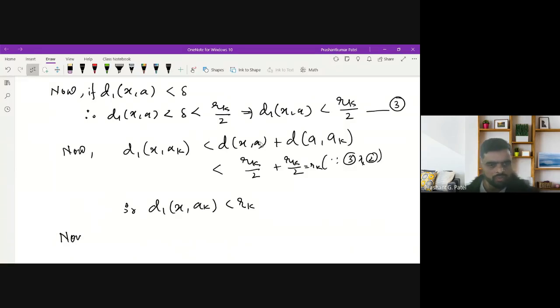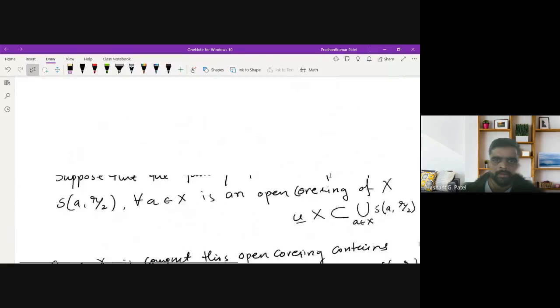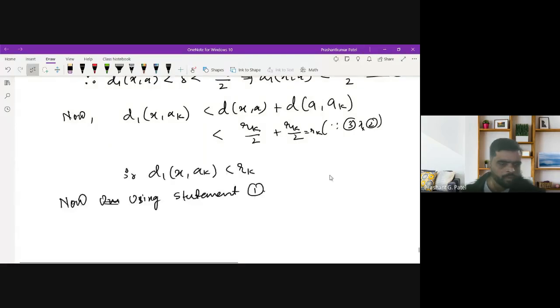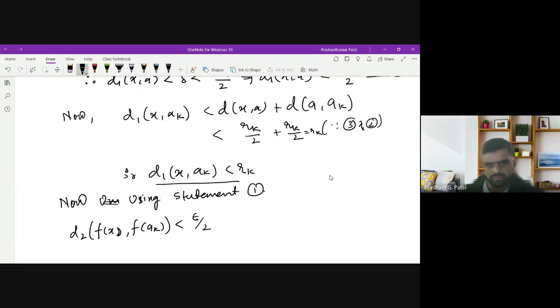Now using statement 1, which says that f is continuous, d2(f(x), f(ak)) is less than epsilon/2.